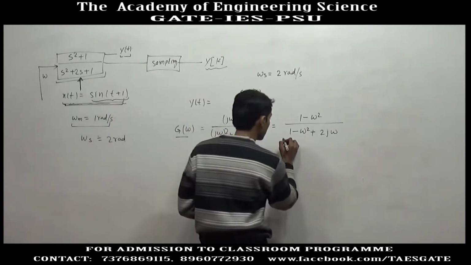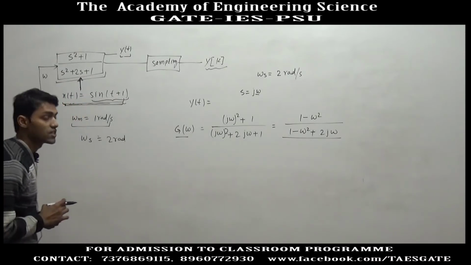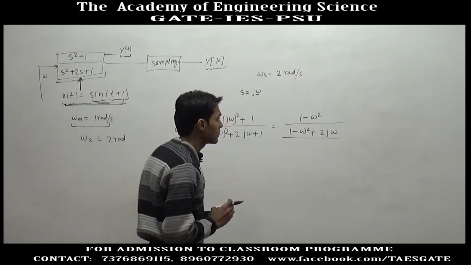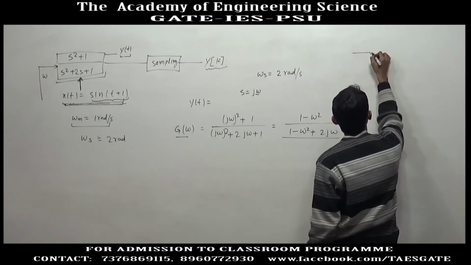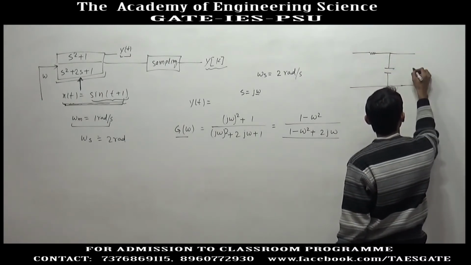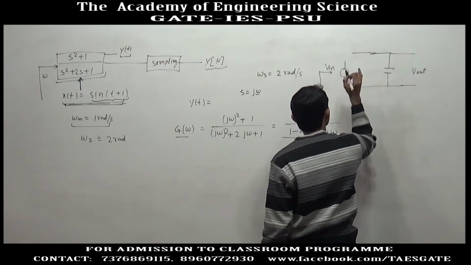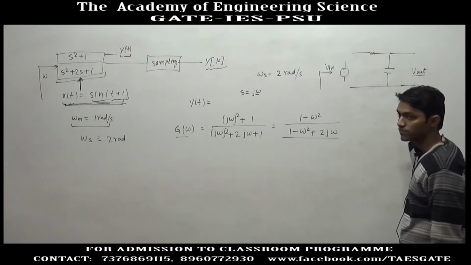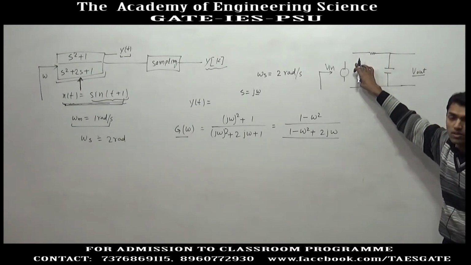Now, you see the gain is not a real value, it is a complex value. So we need to find the magnitude of this gain, and it will also provide some phase. Suppose there is an RC circuit, with V output and V input, a pure AC signal. If you try to find the output here, you will get an output voltage, but the phase of the output voltage and the phase of the input voltage will not be the same.